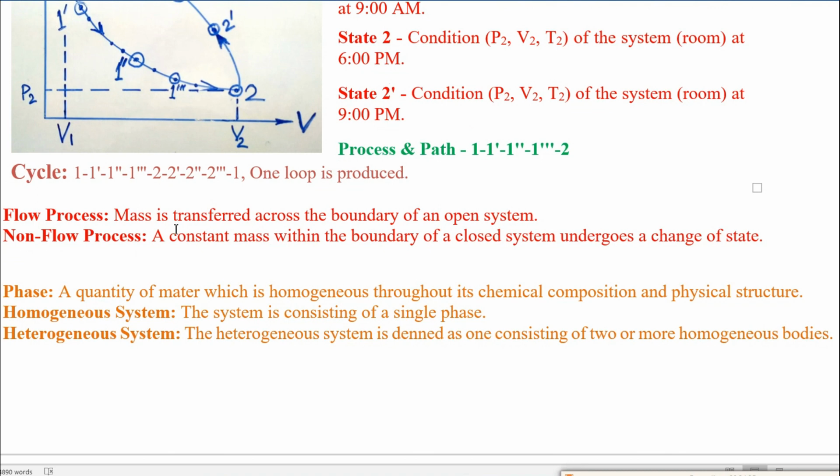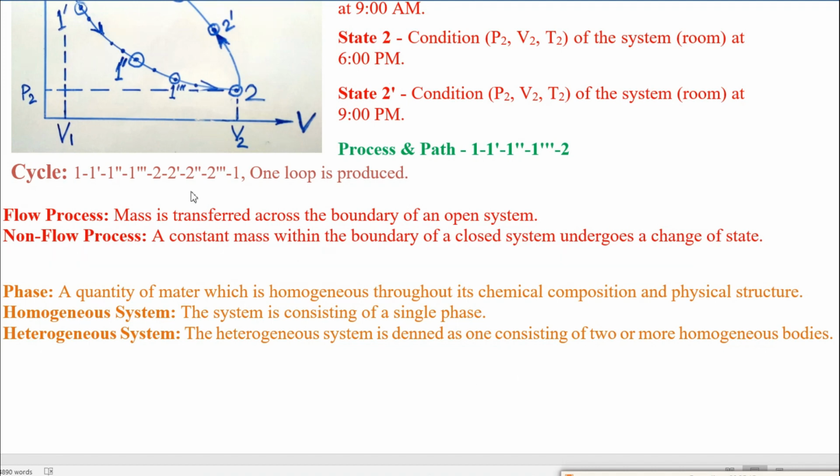Next is flow process. Mass is transferred across the boundary of an open system. For example, a pump. The system boundary is the pump casing. Water is flowing into the pump through the suction pipe and discharging from the pump casing through the delivery pipe.